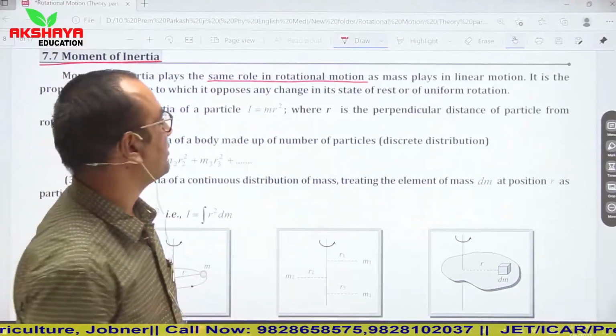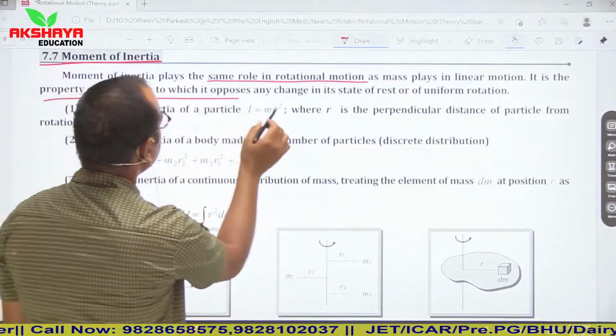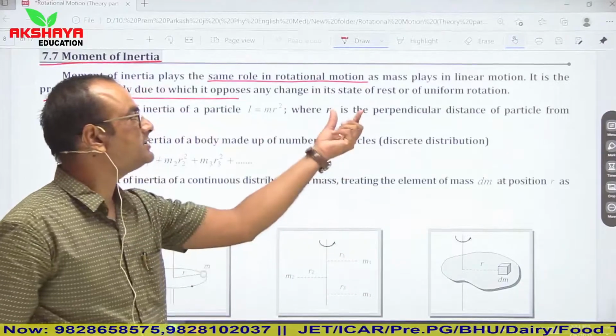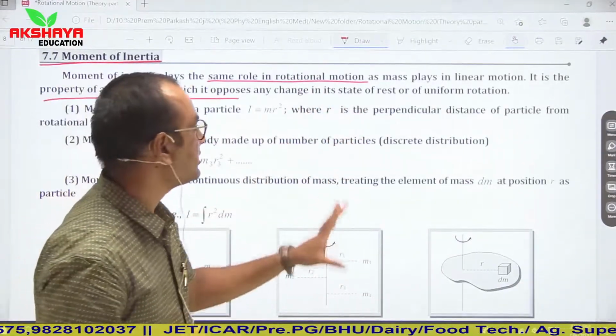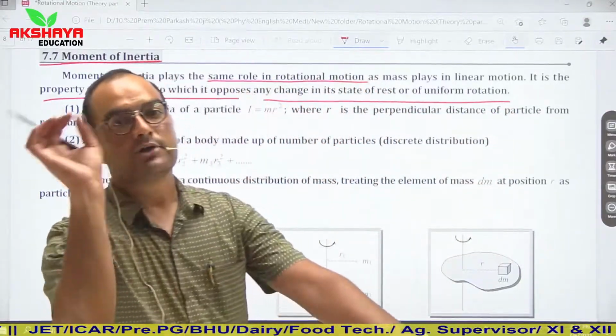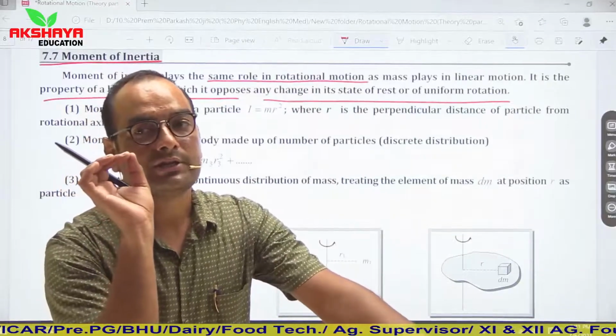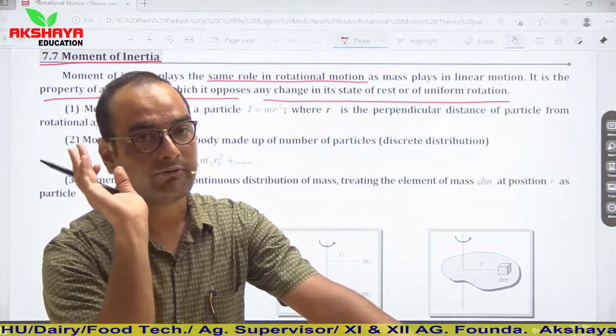Now, it is the property of a body due to which it opposes any change in its state of rest or uniform rotation. So see, inertia was opposing the change in position or motion, but in linear form.